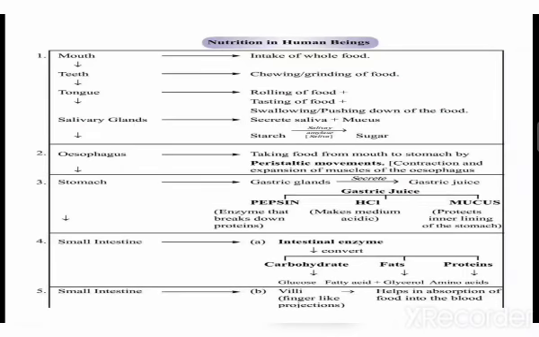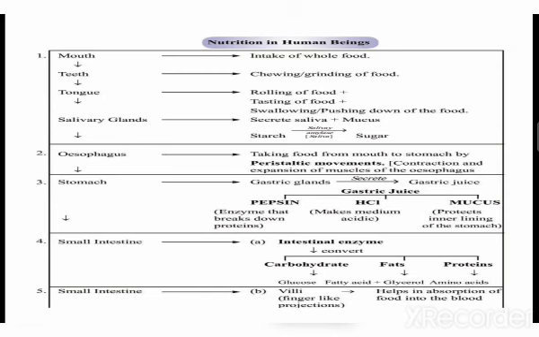So children, for the nutrition in human beings, the food which is taken through our mouth is chewed by our teeth. The food is rolled, tasted, and even the swallowing and pushing down of the food is done by the tongue. And the salivary glands secrete saliva and mucus, which help in digestion of the food.